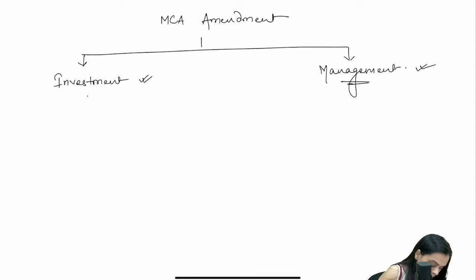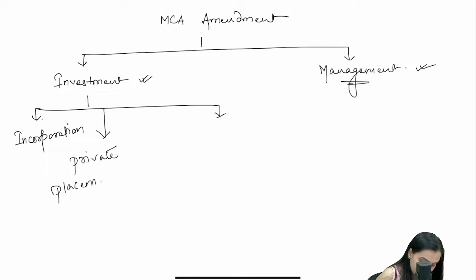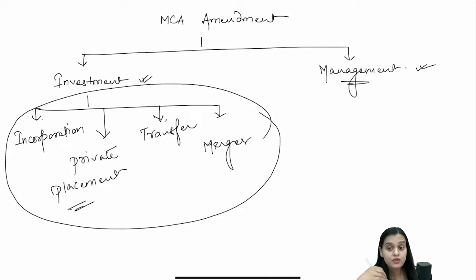Okay, so from which sources do you invest? At the time of incorporation, you may become the first subscriber. Maybe later on, when the company issues shares through private placement, at that time also you can invest. Some people transfer the shares even at the time of merger. So, at all these places, which you're not reading right now but have read before, amendments have come into place, right?